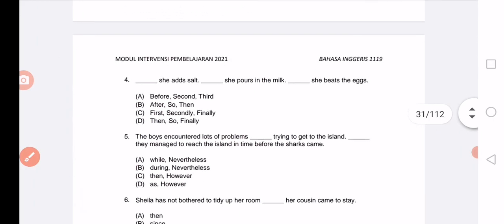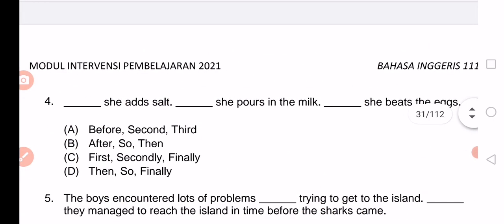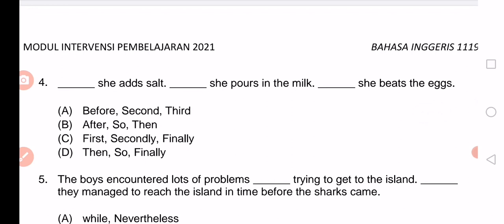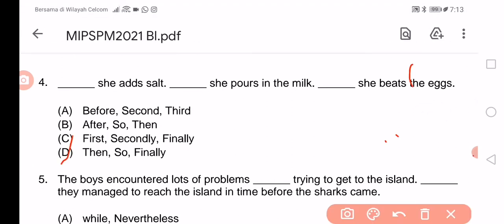Okay, let's look at number 4. So what is the answer here? If you look at this question, this is more like a time sequence, right? Time sequence instructions on how to prepare a dish. So if this is a time sequence, we need to choose: first, she adds salt. Secondly, she pours in the milk. Finally, she beats the egg. The answer is C. Very easy.